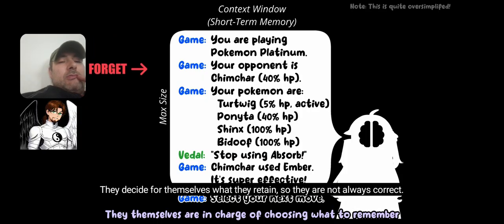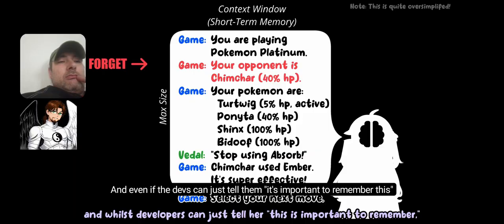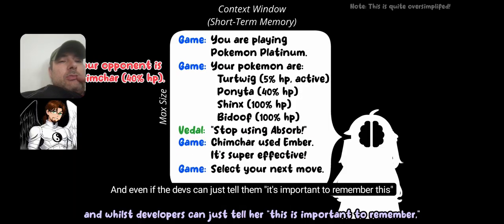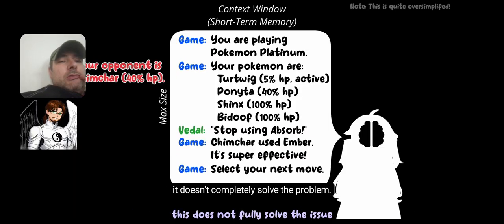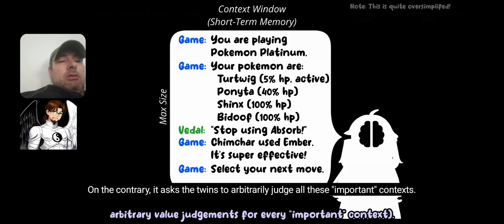They themselves are in charge of choosing what to remember, so they don't always get it right, and whilst developers can just tell her, this is important to remember, this does not fully solve the issue. In particular, this now requires the twins to make arbitrary value judgments for every important context.